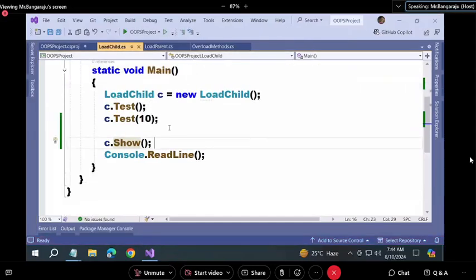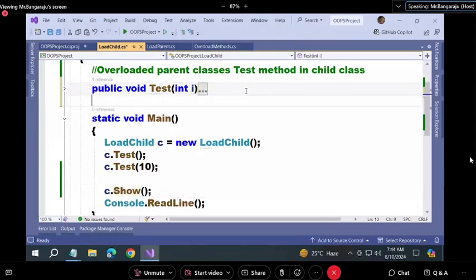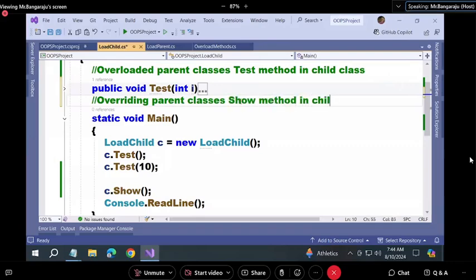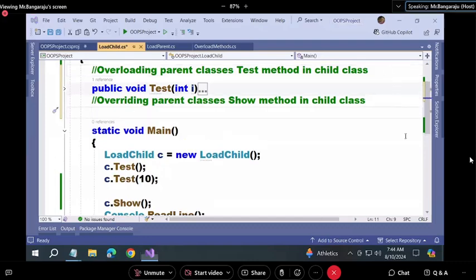Shall we try overriding this now? What do we want to do? Overriding the parent class show method in the child class. Understand the difference here. What are we doing in the first case? We are overloading. What are we doing in the second case? We are overriding. When you're overriding, all of you carefully observe.